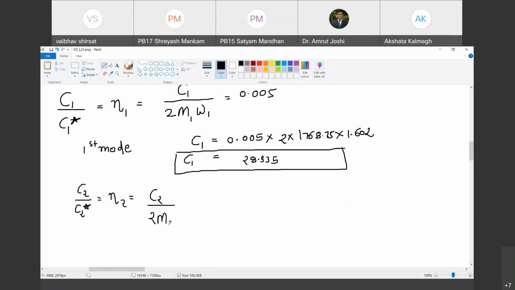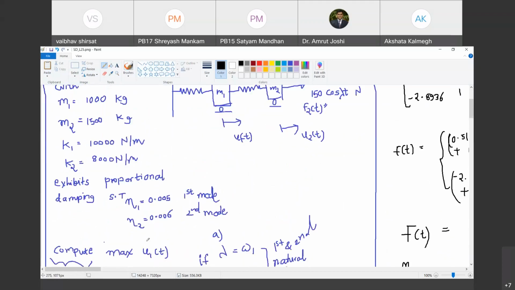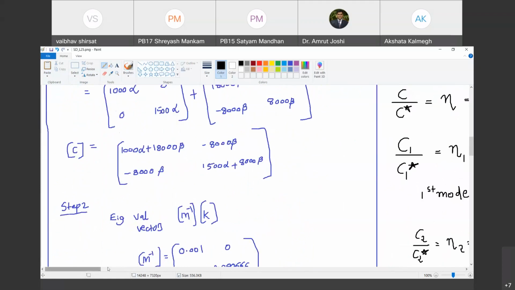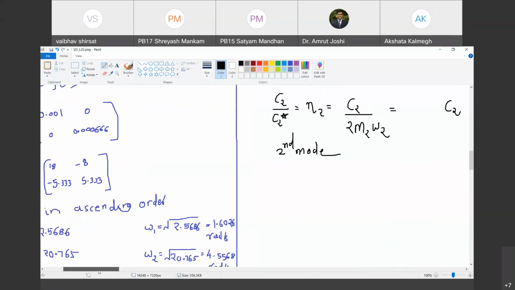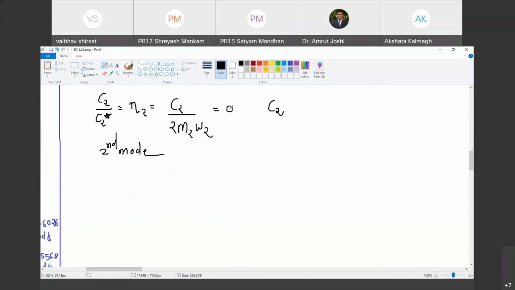So can we substitute these values now? This is for the second mode. What is the value of eta 2 given? 0.006. So can we equate it to 0.006? Yes, sir.